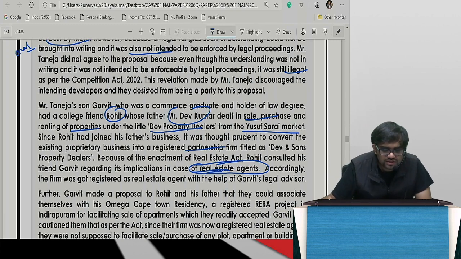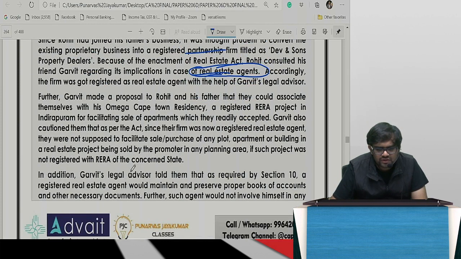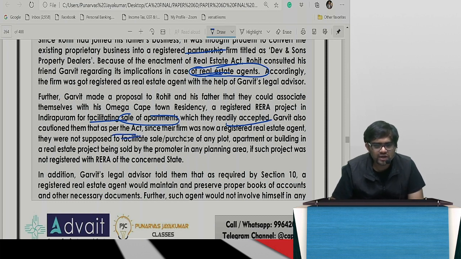Accordingly, the firm got registered with the help of that fellow's legal advisor. Garvit made a proposal to Rohit and his father that they could associate themselves with Omega Cape Town, registered under RERA. Oh, he got those fellows also. You become an agent here for facilitating the sale of apartments. So they hired his friend as an agent, which they readily accepted. He also cautioned them as per the Act. This law fellow is to tell, bro, as per the Act.